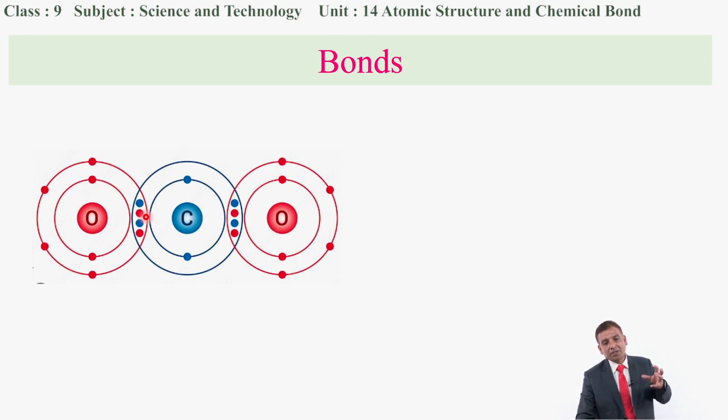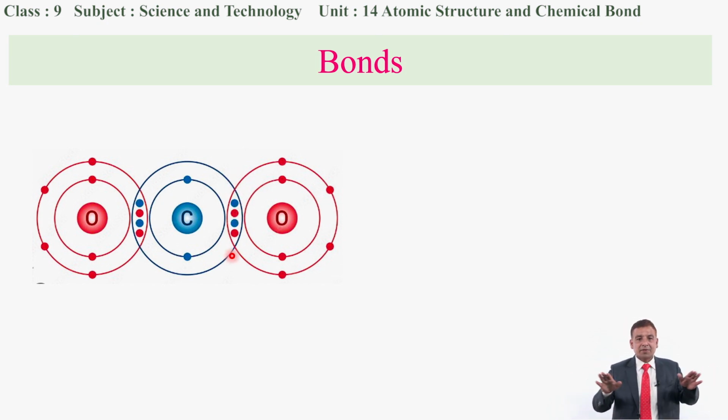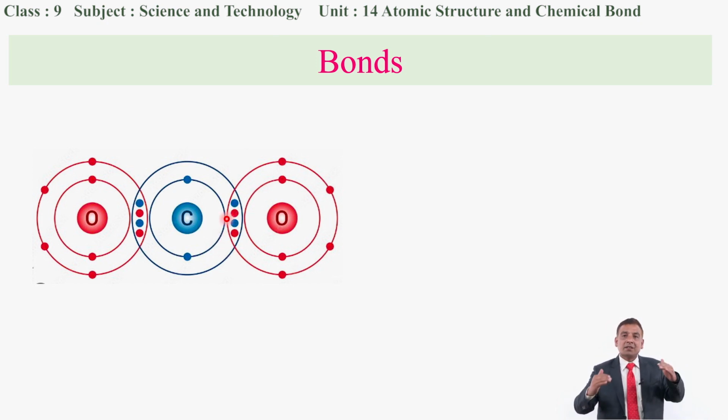So 2 electrons are being shared, as well as in the second part or the next part there are 2 balls of the carbon as well as 2 balls of the oxygen. So on 2 sides there is sharing of 2 electrons being seen. That means these are the linkages by sharing the electrons.